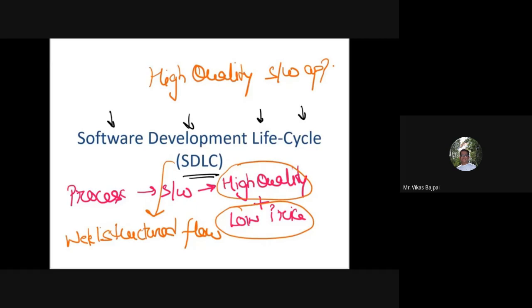So your SDLC works by lowering the cost while simultaneously improving the quality aspect. And this can be achieved, of course, lowering the price can be achieved by reducing the production time, right? So I can reduce the production time, and that ultimately helps in lowering the cost.